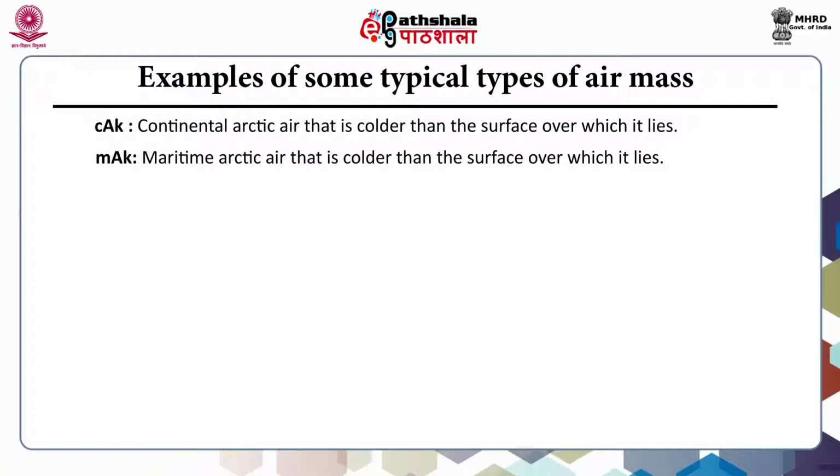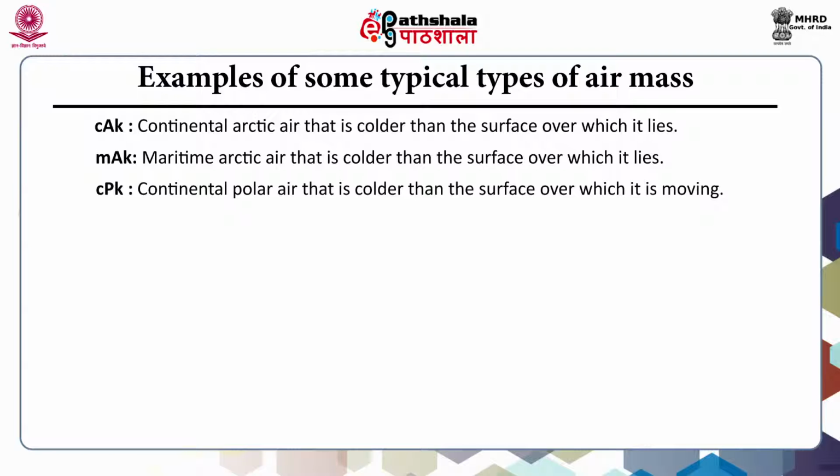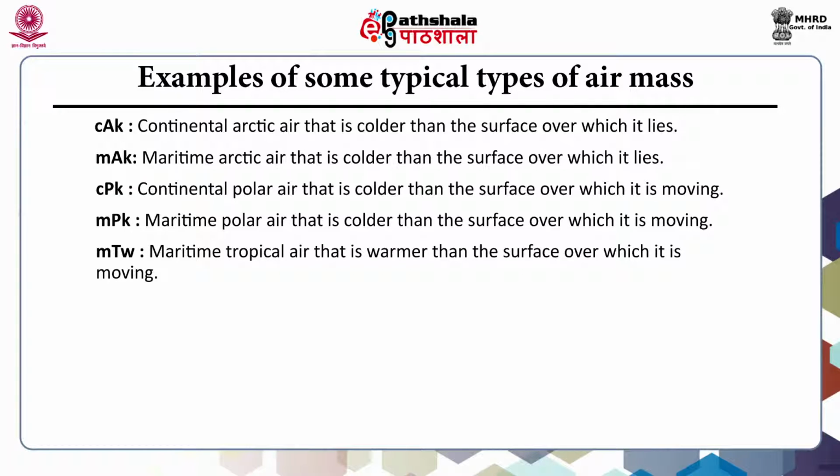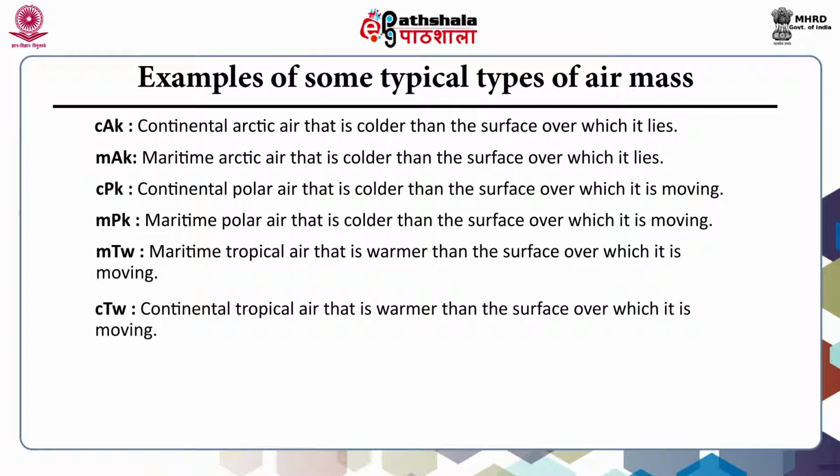mAk, which denotes maritime Arctic air that is colder than the surface over which it lies. cPk, the continental polar air that is colder than the surface over which it is moving. mPk, maritime polar air that is colder than the surface over which it is moving. mTw, maritime tropical air that is warmer than the surface over which it is moving. cTw, continental tropical air that is warmer than the surface over which it is moving.